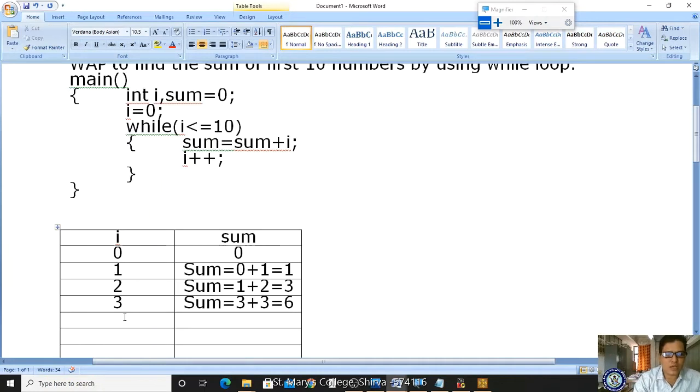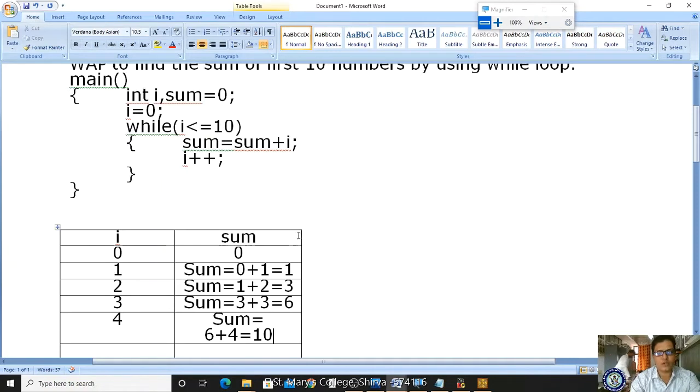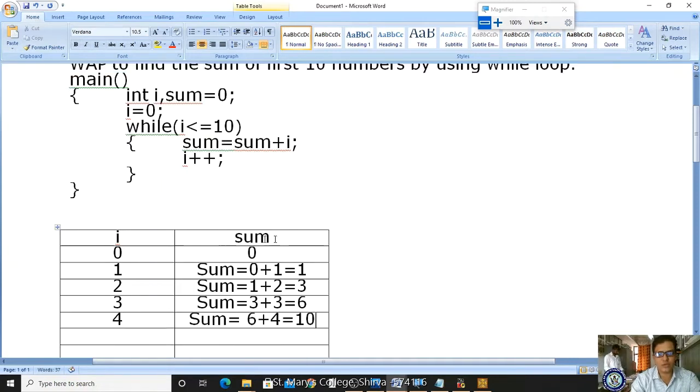Once again you are incrementing I. Whenever you increment, it becomes 4. After 4, once again it will come here. 4 less than or equal to 10, condition true. So if it is true, sum plus I. What is the sum value? 6. 6 plus 4 is 10. Got it? So that is sum is equal to sum plus I, 6 plus 4 equals 10. Got it? Yes. Likewise we are executing.